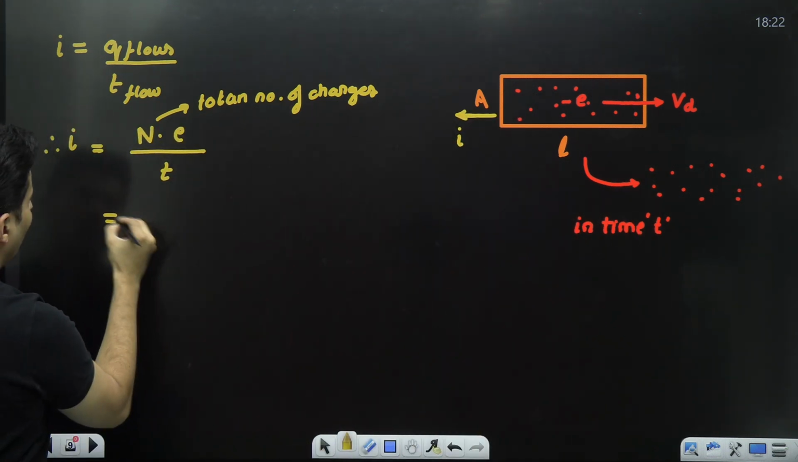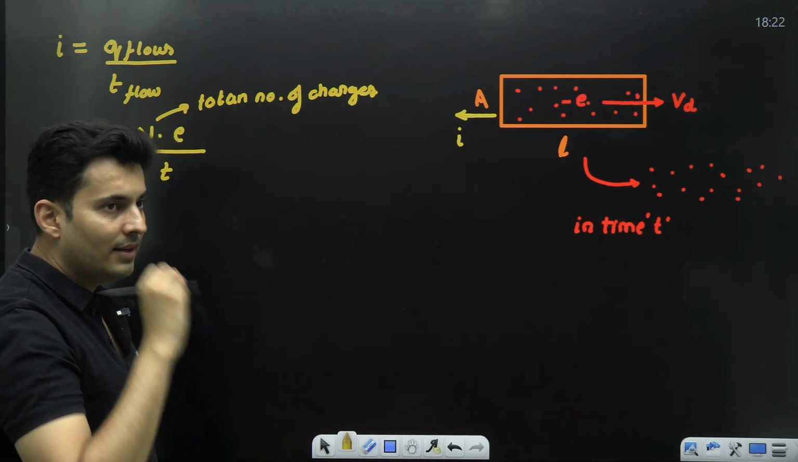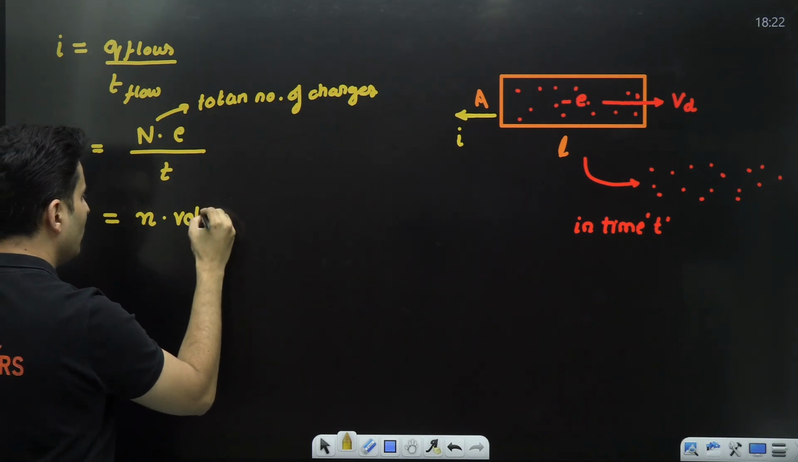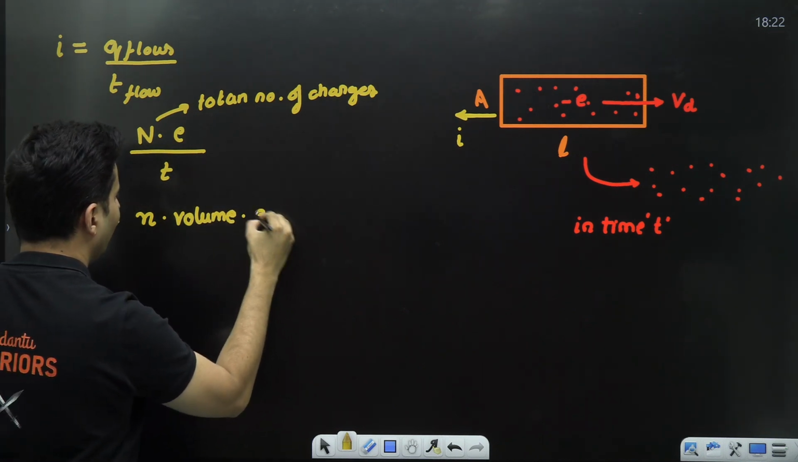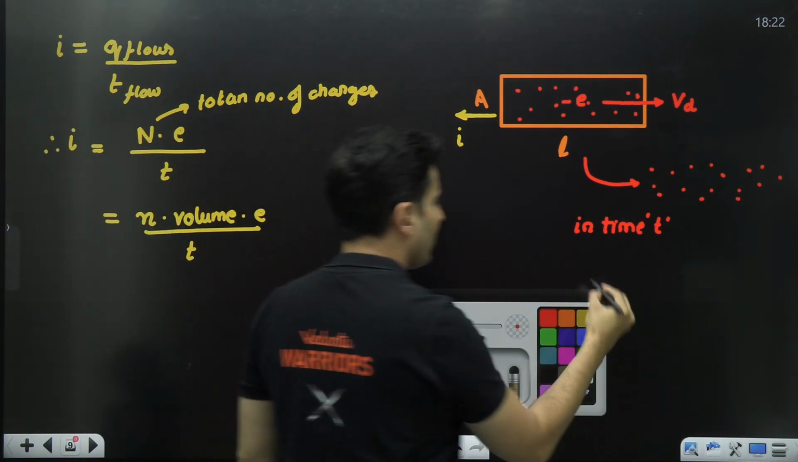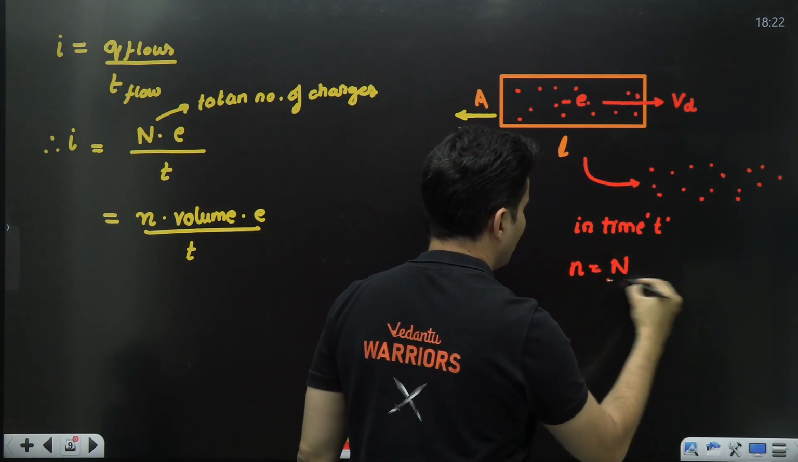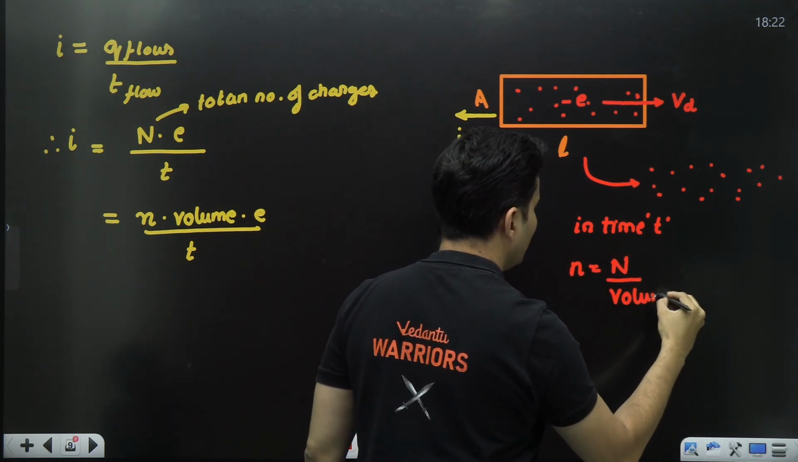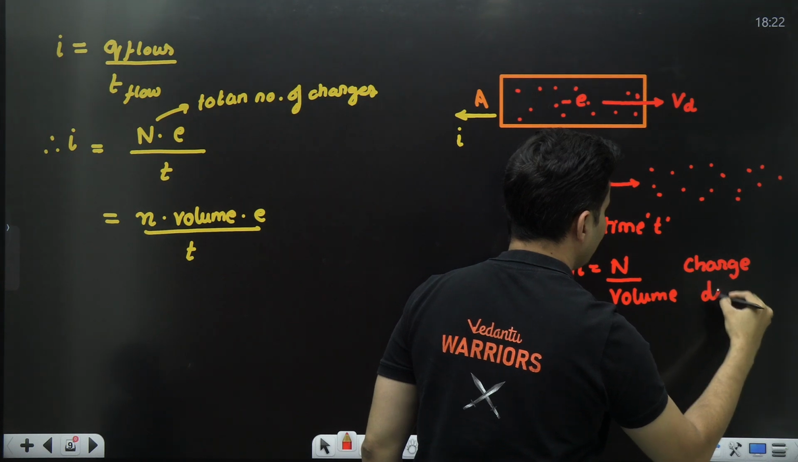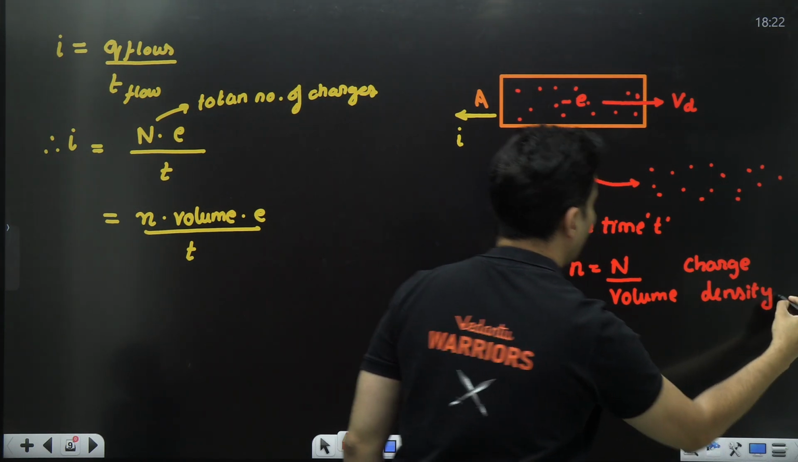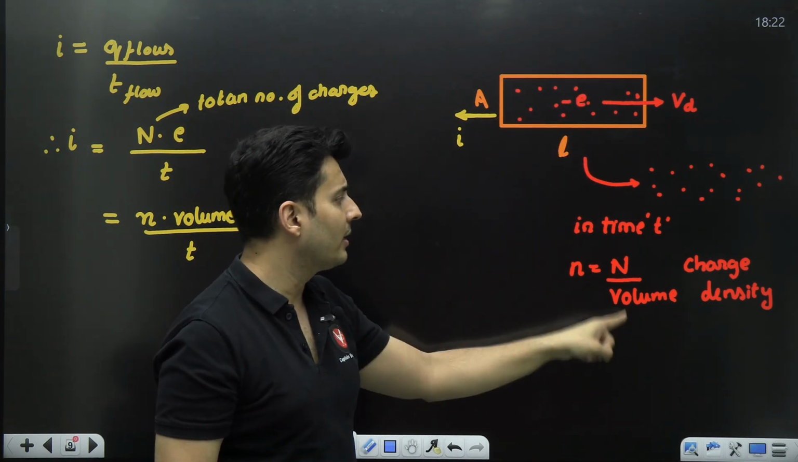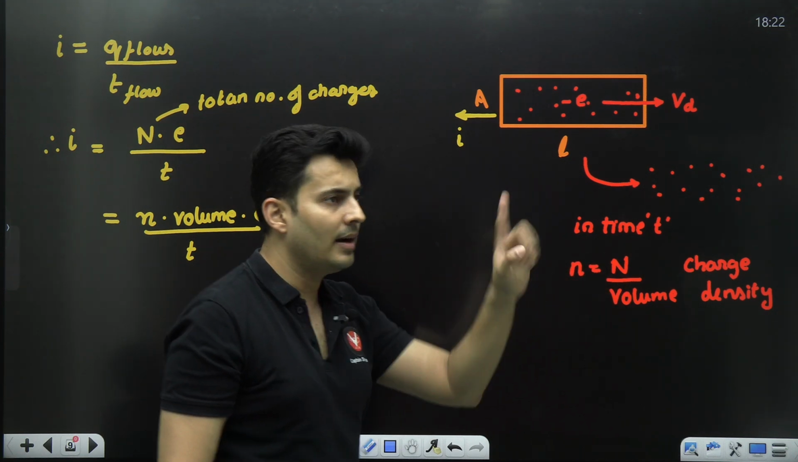Then what will you write N as? There is a very interesting thing. I can write it as small n into the volume. You will be wondering, what is this small n? This small n is the number of charges per unit volume. It is also called the charge density of a material. If hundreds of charges are there in 1 meter cube, small n is 100 per meter cube.